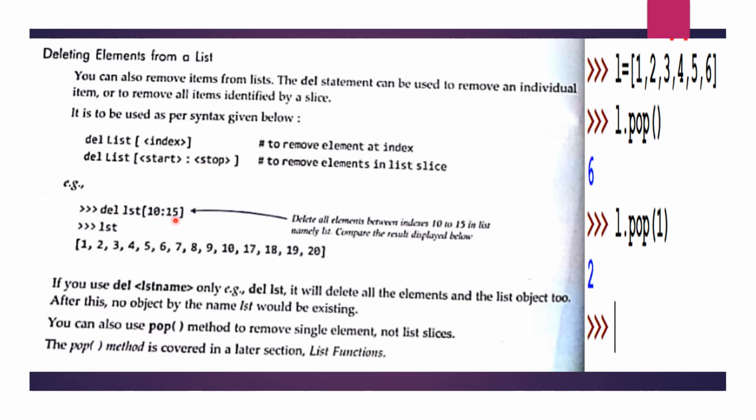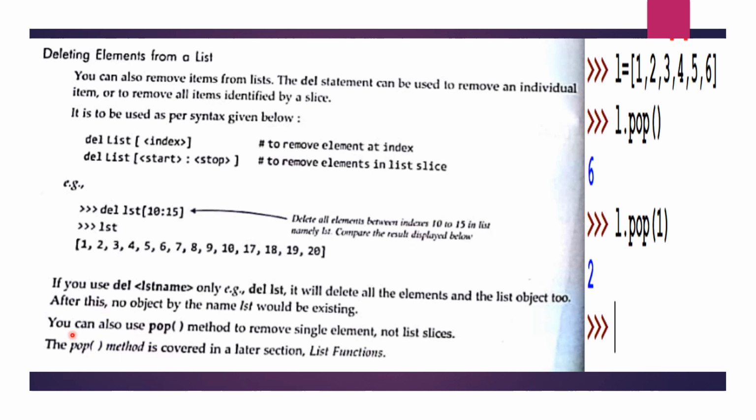Here you need to remember one thing. If you use del and the name of the list only, then your complete list will be deleted. So it will delete all the elements and the list object too. So after this, no object by the name list would be existing.